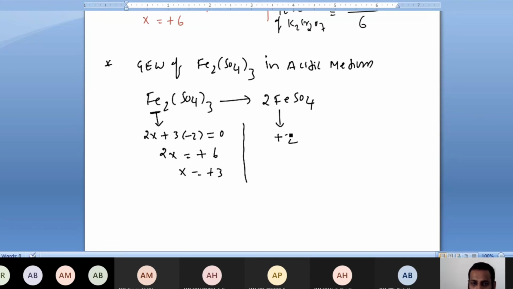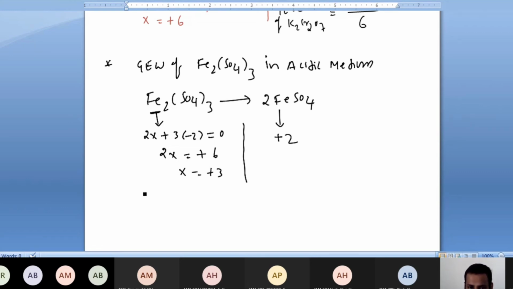So now this particular number is again important. How many iron atoms are there for whom you are calculating the gram equivalent weight? That is very important. So in this conversion, for one iron the change in oxidation state is 1, and for 2 irons the change in oxidation state is 2.